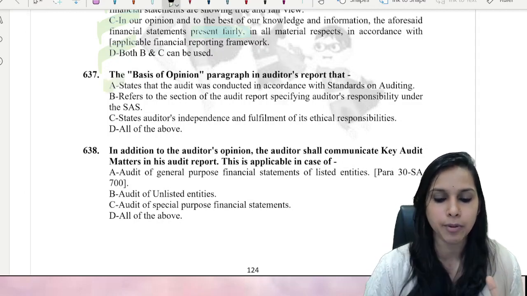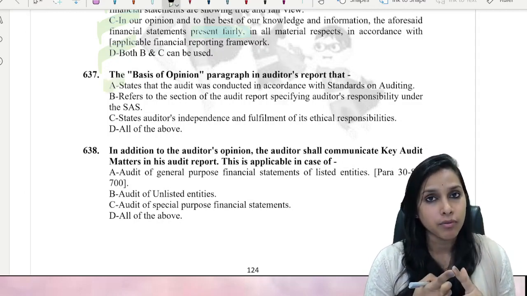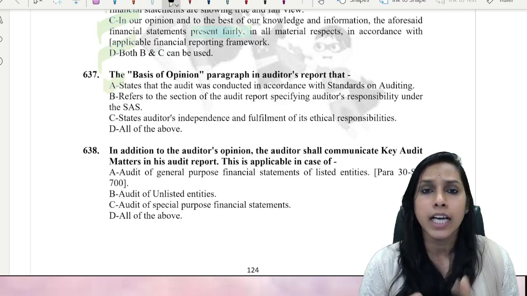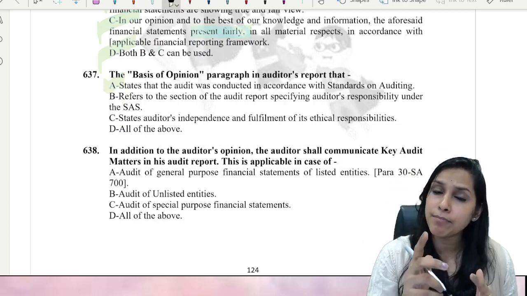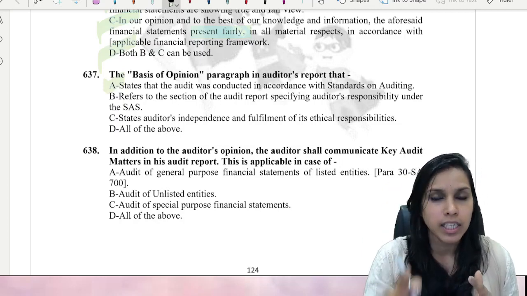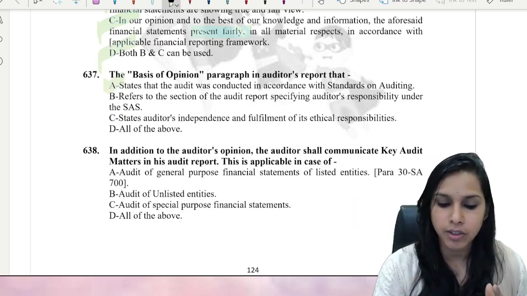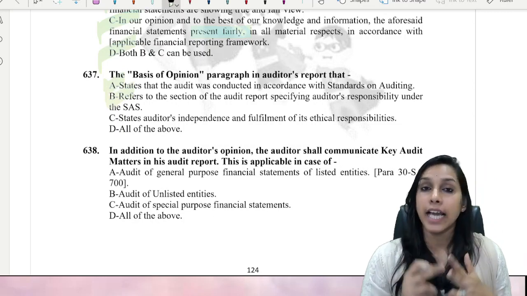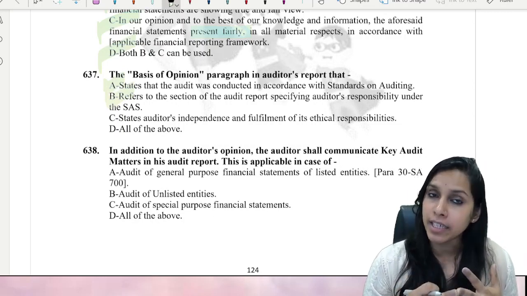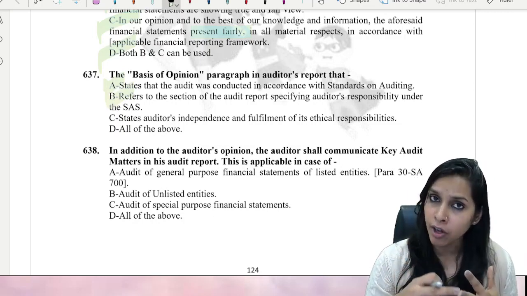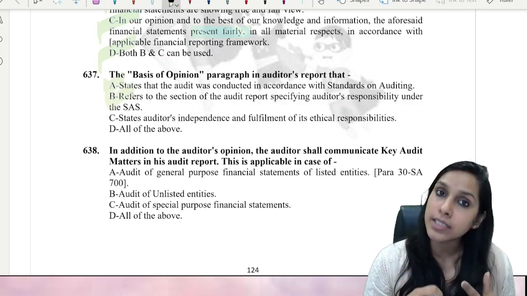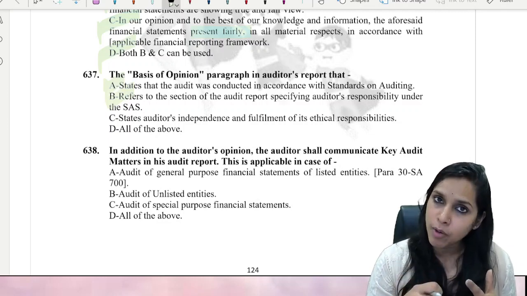Further, what do we need to mention? That standards have bestowed upon auditors certain responsibilities. These responsibilities have been spoken to in another separate section. So here B also. Then we have seen that auditor is independent of the entity. He has fulfilled all the ethical responsibilities. All the requirements have been complied with. Code of ethics have been complied with.